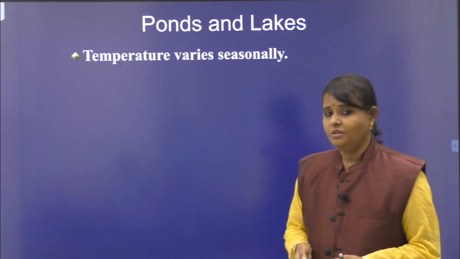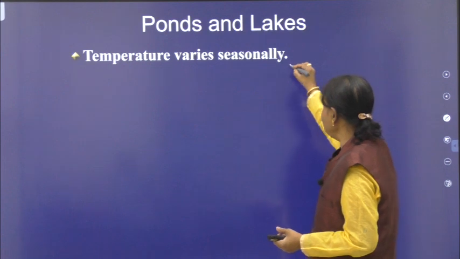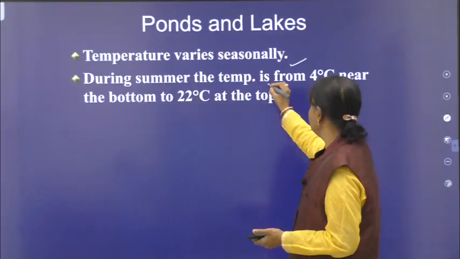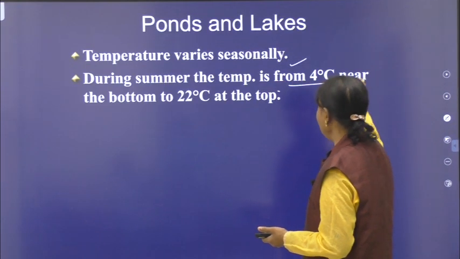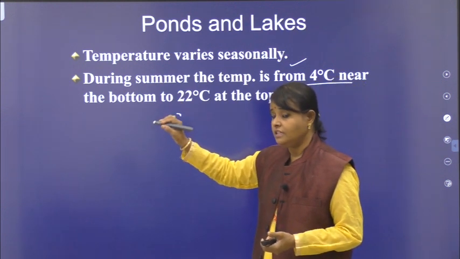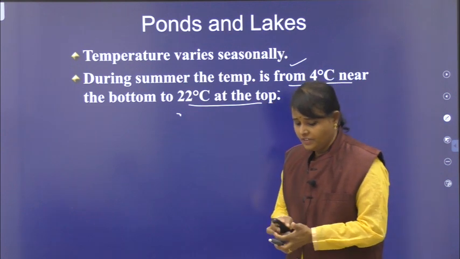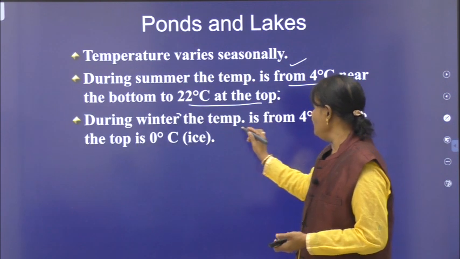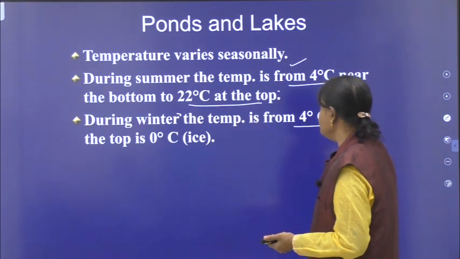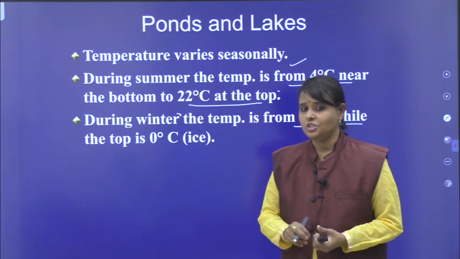Lakes. Let me tell you the temperature in both lake and the pond. See the temperature in summer season. The temperature is 4 degrees centigrade near the bottom, and on the surface the temperature is 22 degrees centigrade. Coming to the winter season, the temperature is 4 degrees centigrade in the bottom. On the surface, the temperature becomes 0.